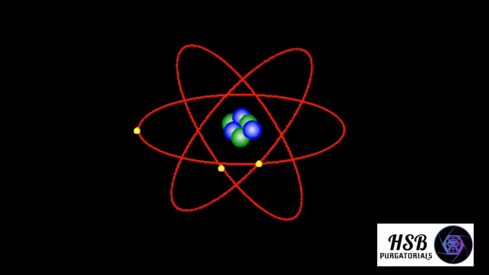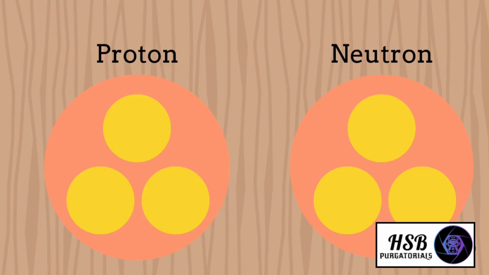Now the question that arises is, are protons, neutrons, and electrons fundamental particles? That is, they cannot be further simplified? The answer is, electrons are fundamental particles, but protons and neutrons are further made up of even tinier particles called quarks, and these quarks are fundamental particles.